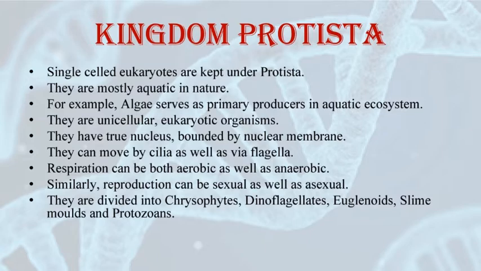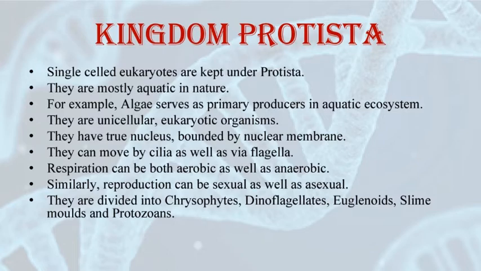They can move by cilia or by flagella. That are their locomotory organelles. The respiration in protistans can be either aerobic or anaerobic. That means they can breathe in the presence of oxygen or in the absence of oxygen. Kingdom Protista is further divided into chrysophytes, dinoflagellates, euglenoids, slime molds and protozoans. These are the divisions of kingdom Protista.